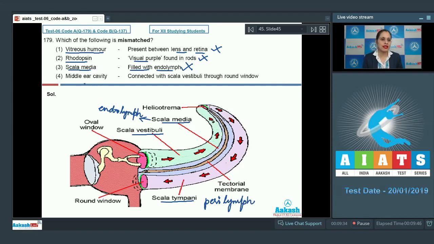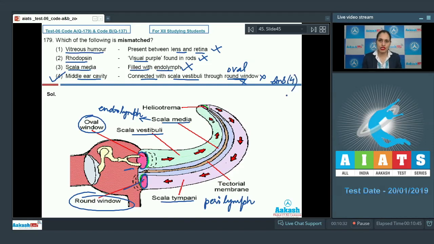The last option given is middle ear cavity, and the match given is connected with scala vestibuli through round window. This is an incorrect match, so this is a correct answer to our question, because the scala vestibuli is connected to the middle ear cavity through the oval window and not through the round window. As you can see here, this scala vestibuli is connected through this oval window with the middle ear cavity. It is the scala tympani which is connected through the round window to the middle ear cavity. So the correct answer to this question is option number 4.